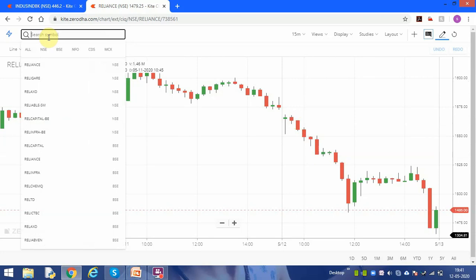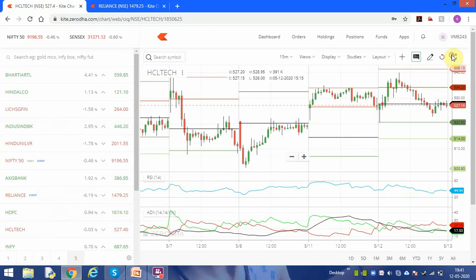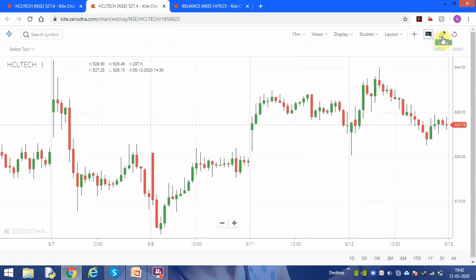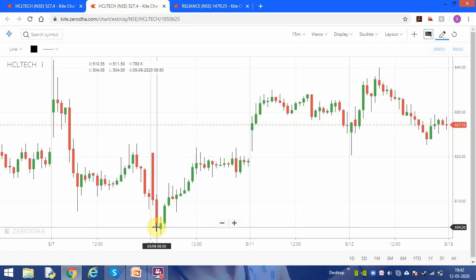Then I will take another stock. Because today the market is bearish, most of the time you get very straight moves. Because of the gap down, let me take another, HCL Tech. I am going to HCL Tech. You see 9:30.